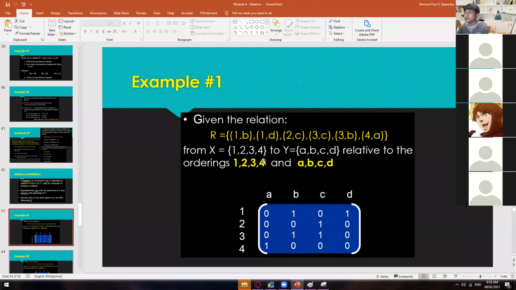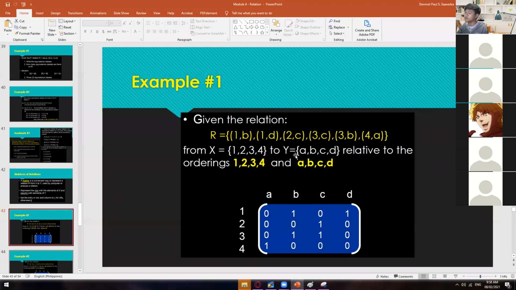Let's have an example. Given the relation 1B, 1B, 2C, 3C, 3B, 4A, and then we have these coordinates from X, 1, 2, 3, 4, and Y, we have A, B, C, D. Relative to the orderings 1, 2, 3, 4, and then A, B, C, D. Take note, your X here is the 1, 2, 3, 4, which are the rows.